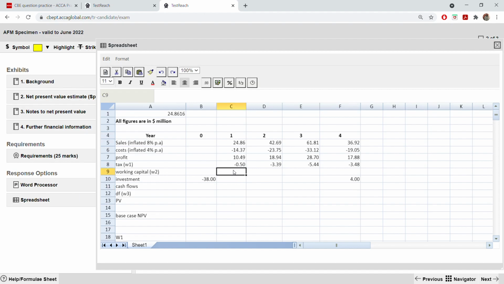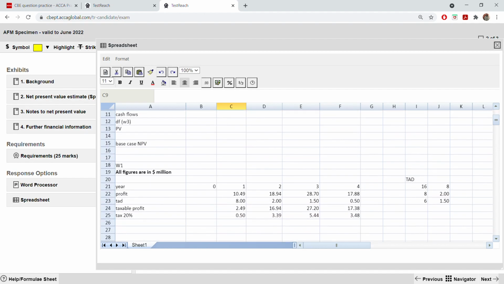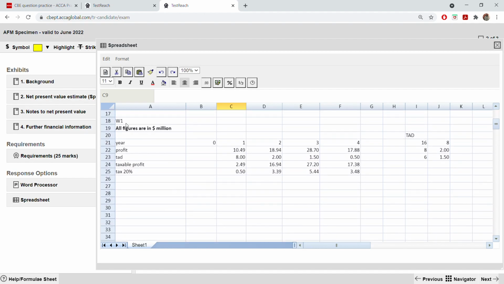Now we have working number 2, which is for working capital. So here also, working number 2, all figures are this one. Okay, 0, 1, 2, 3, 4, no need to write the years and everything. So working capital will be 20% of sales revenue.